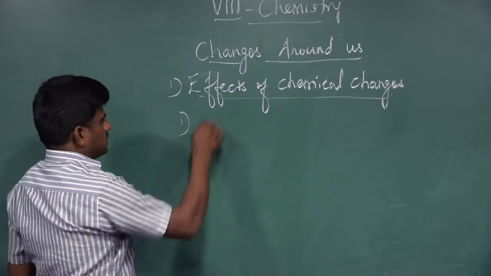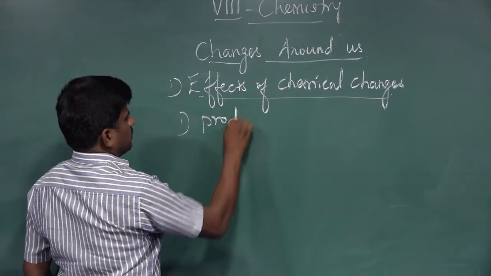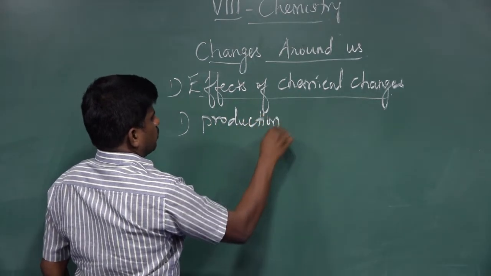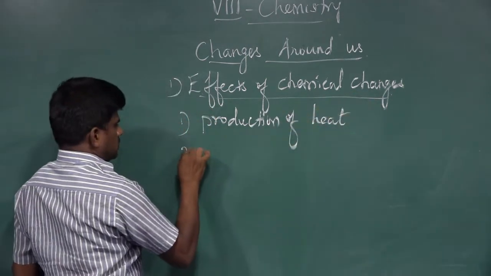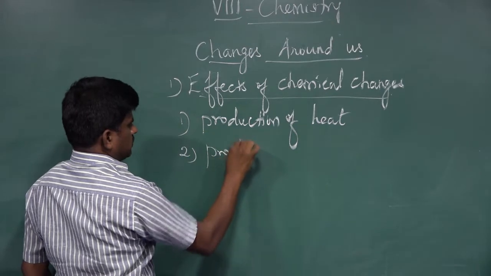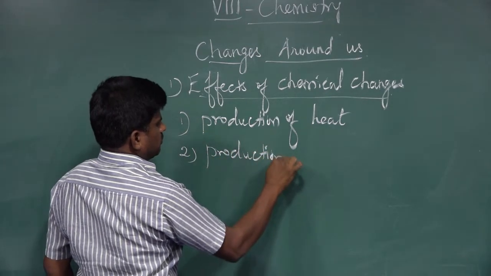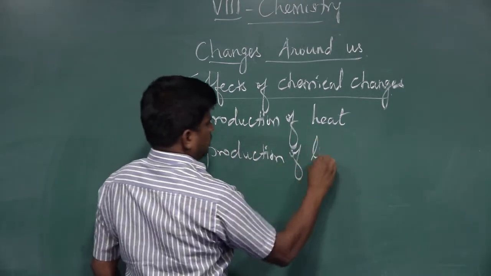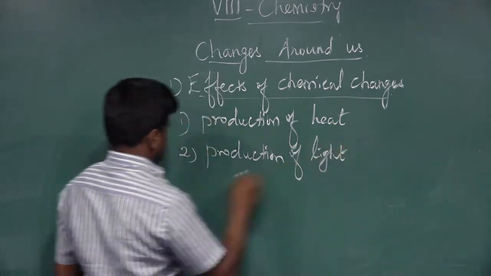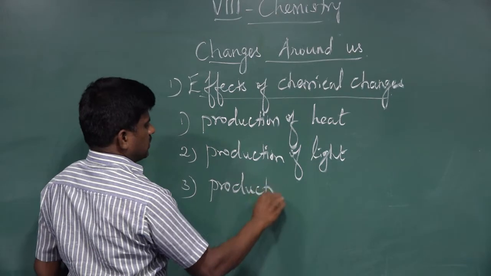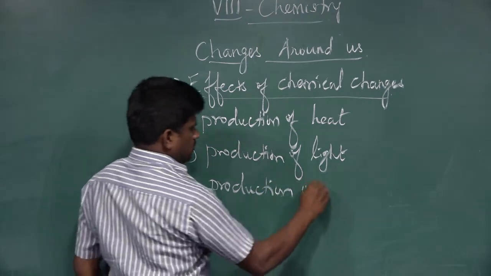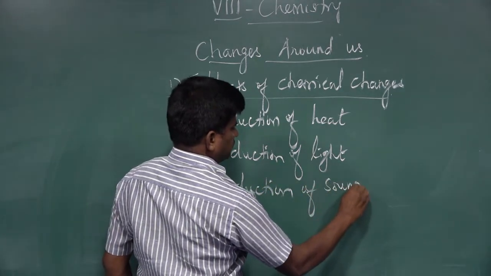During the chemical reactions, first is production of heat. Second is production of light. Third is production of sound.